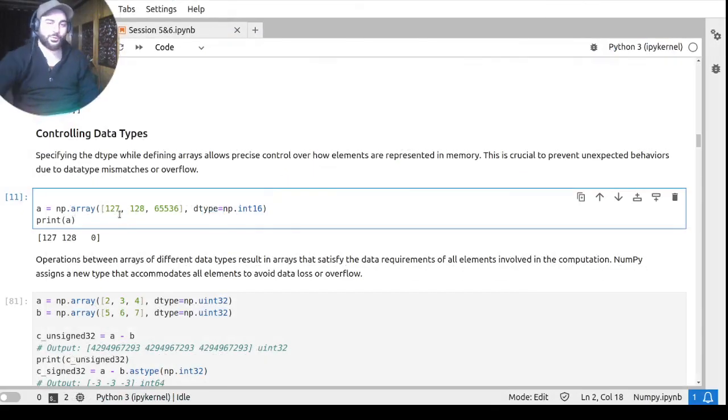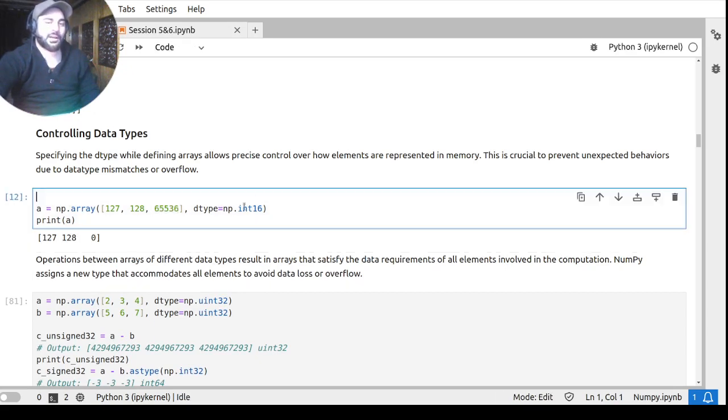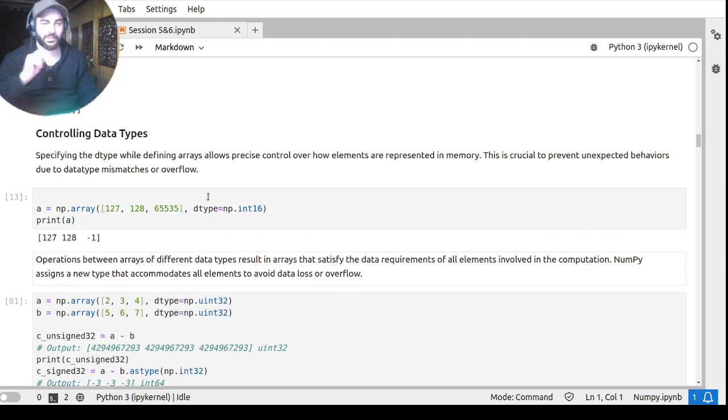Okay, did you see the overflow in here? I wrote 65536. So when I run it, you can see 127, 120, and then 0, because now 16 bits cannot accommodate 65536. But if I write 65535, then it will be able to accommodate them. The answer should be okay.